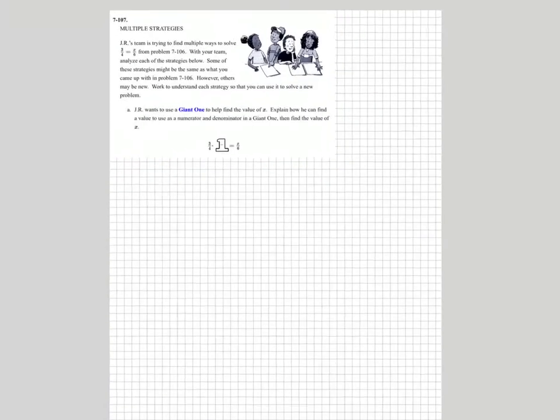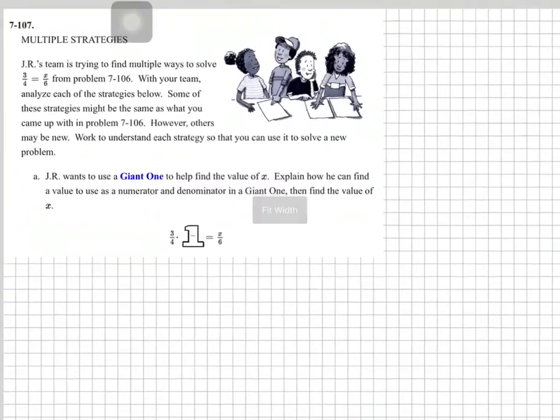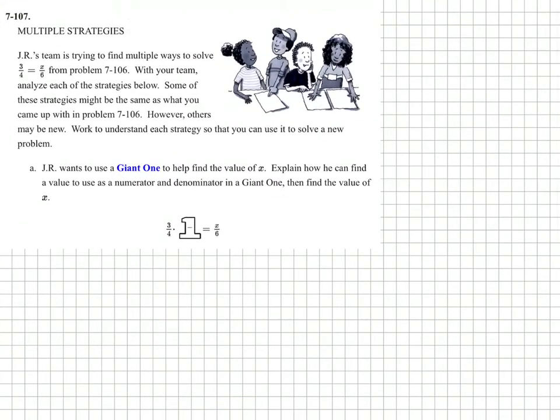Next one. So JR's team is trying to find multiple ways to solve 3/4 equals x over 6 from problem 7-106. With your team, analyze each of the strategies below. So we're going to go strategies one by one. Some of these strategies might be the same as what you came up with, however, others may be new. Work to understand each strategy so that you can use it to solve a new problem.